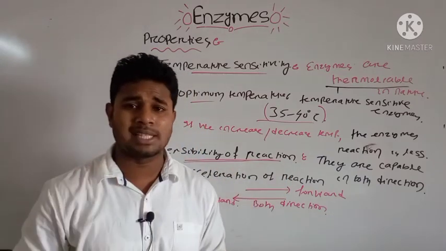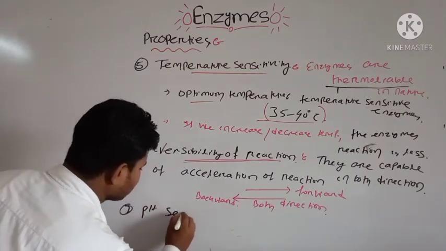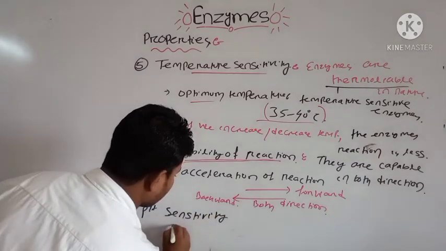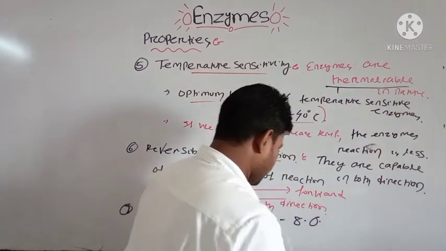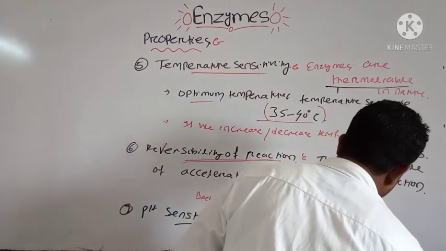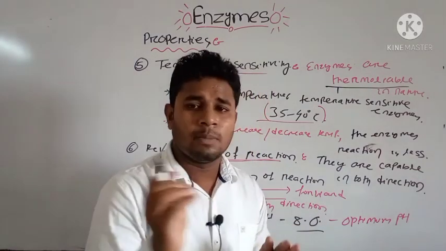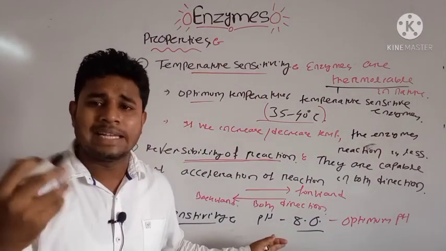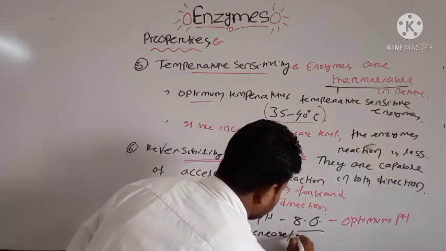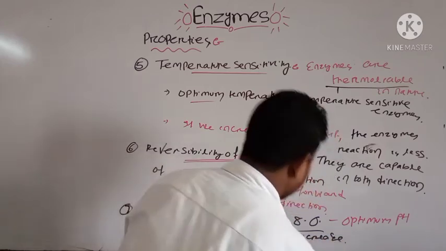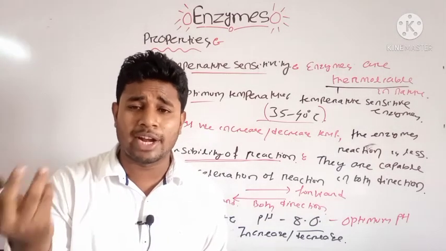Another important property is that they are pH sensitive. Normal pH is around 8.0, this is the optimum pH. If we go below 8.0, the reaction decreases. And if we increase the pH, then also the rate of reaction decreases.